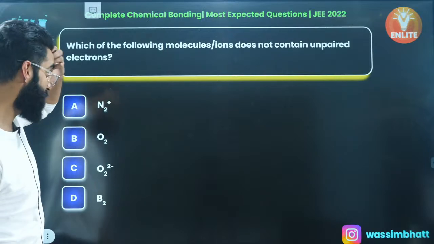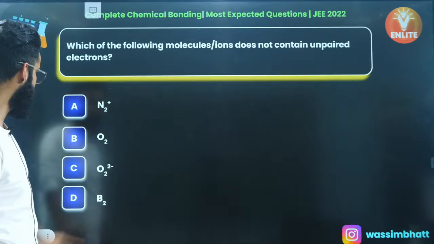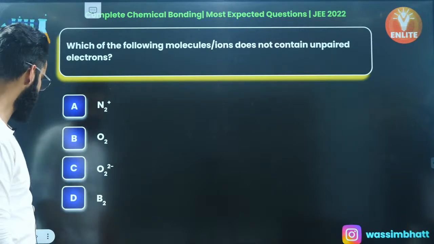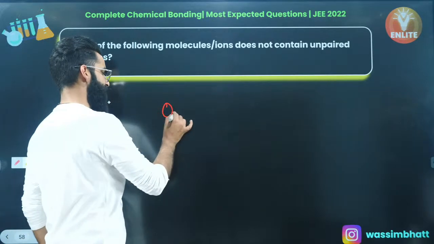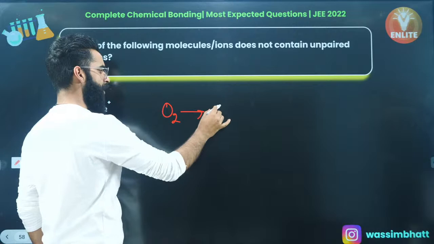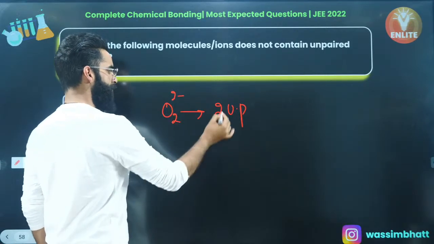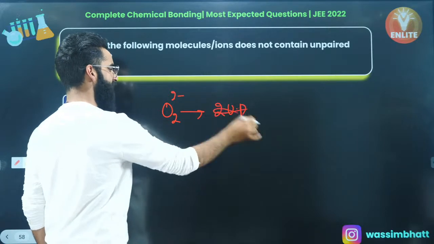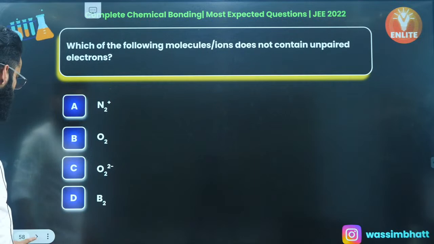Which of the following molecules does not contain an unpaired electron? Is there a 14 electron species anywhere? See guys, have a look. If you talk about oxygen, it's a very common question. How many unpaired electrons are there in oxygen? If you write its molecular orbital configuration, it will have 2 unpaired electrons, right? But it's di-negative, so both the unpaired electrons have got paired. So there'll be no unpaired electron in case of O2 di-negative.